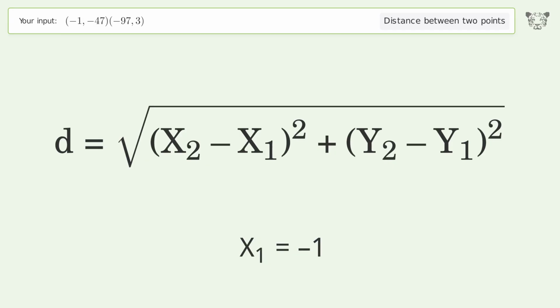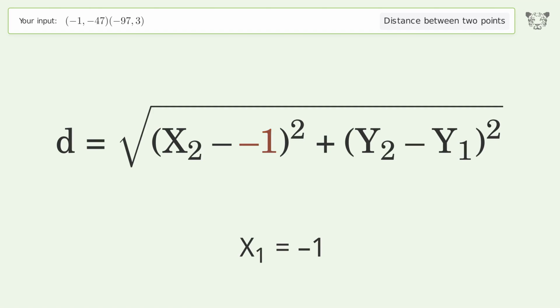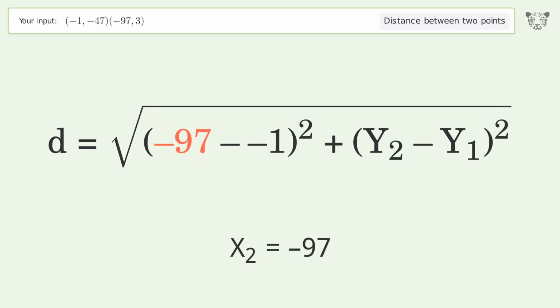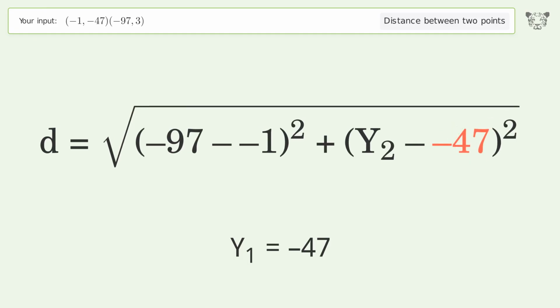x1 equals -1. x2 equals -97. y1 equals -47. y2 equals 3.